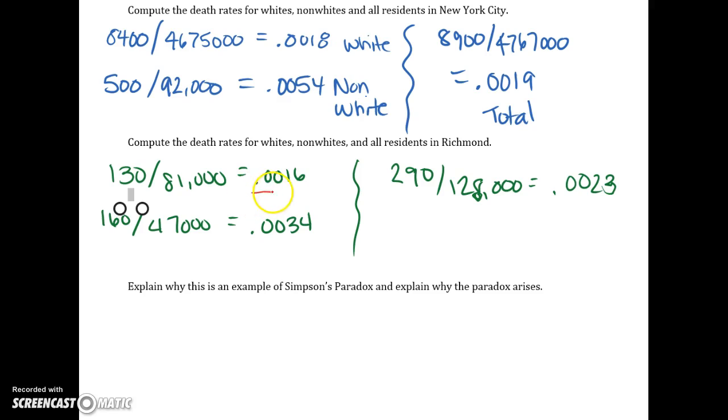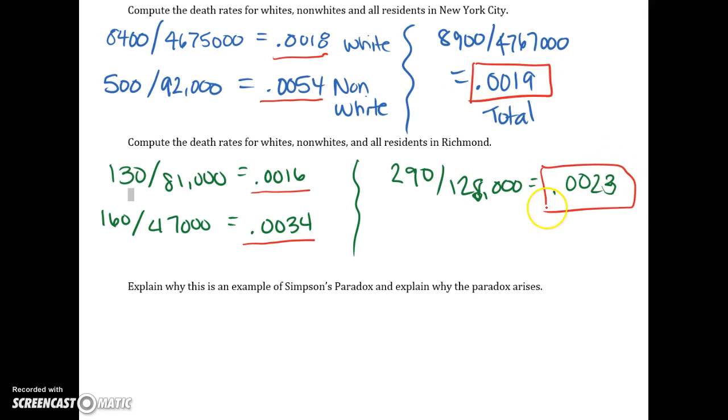So for the white population in Richmond, they had a percent of 0.0016 as a decimal, and there was a 0.0018 chance of dying from tuberculosis in New York. So it appears that you would have a smaller chance of dying from tuberculosis in Richmond if you were white. Similarly, if we look at non-whites, we have a 0.0034 chance in Richmond and a 0.0054 chance in New York. So again, it appears that we've got a smaller chance of dying from tuberculosis in 1910 if we are in Richmond. However, if we look at the totals for this, we can see that there's a discrepancy in this answer.